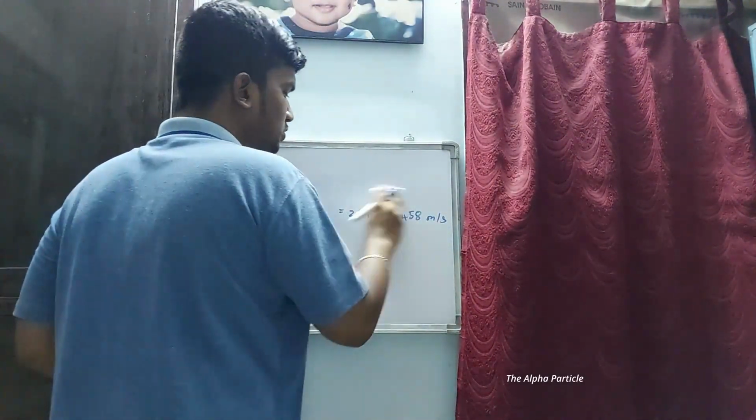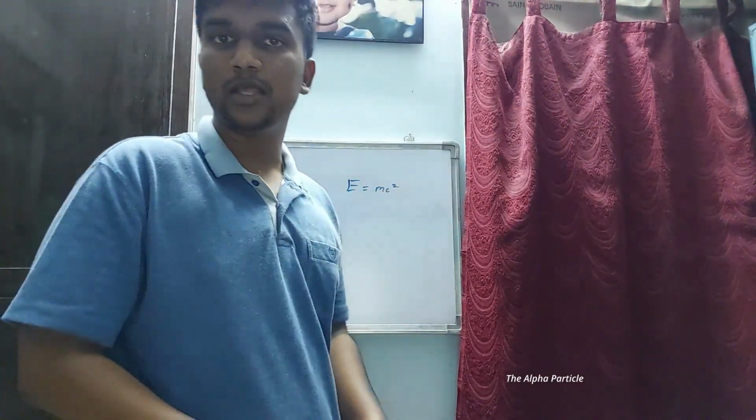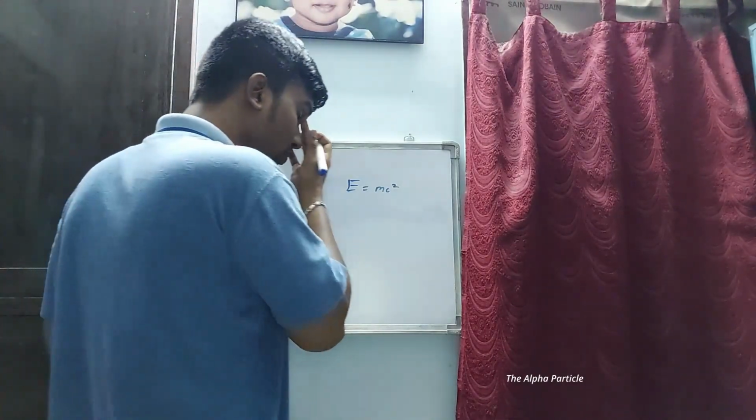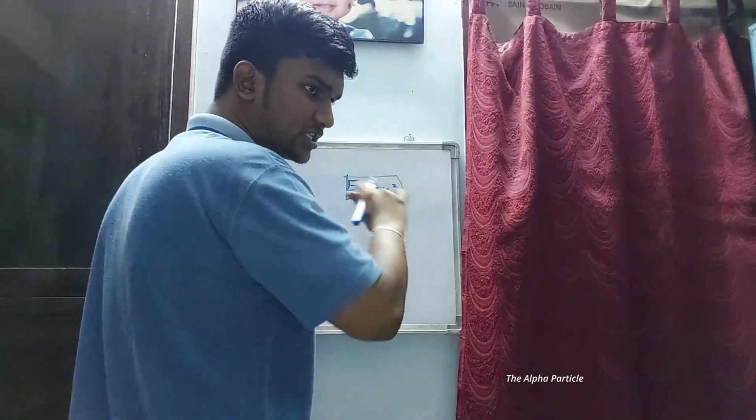Now, according to the special theory of relativity, Einstein proposed that anything that travels at the speed of light should have 0 mass. Now, how can you say that? Well, we all know a very famous equation of Einstein from the special theory of relativity. That is E equals mc square. Sounds familiar? Yes, it is. If we consider this equation, this is actually not the full equation.